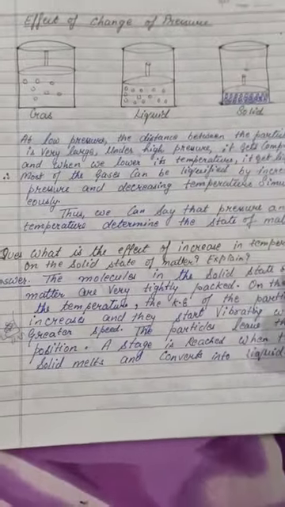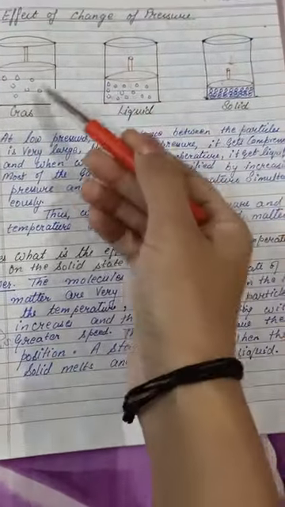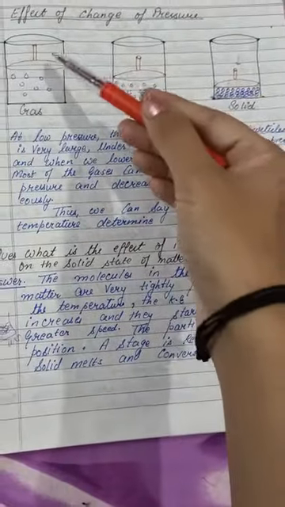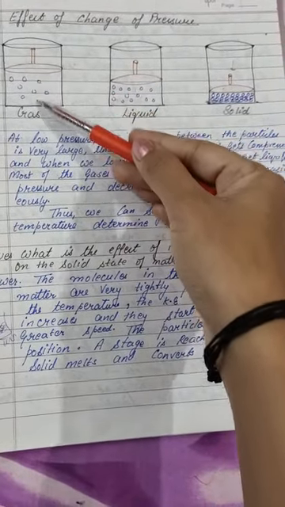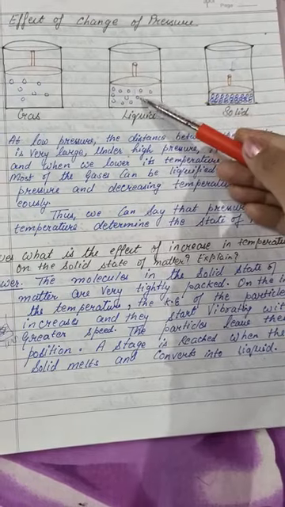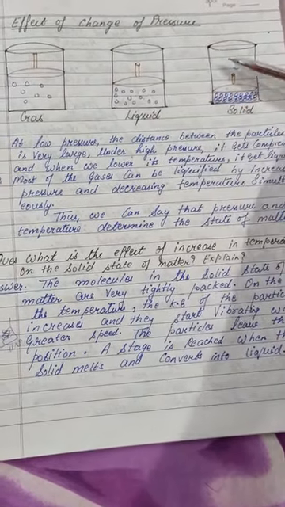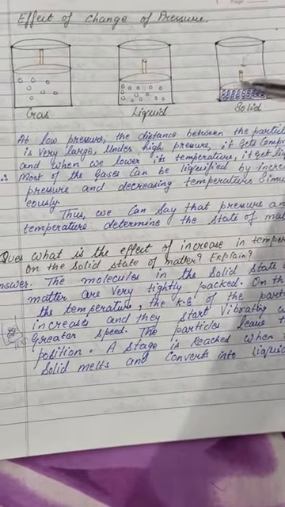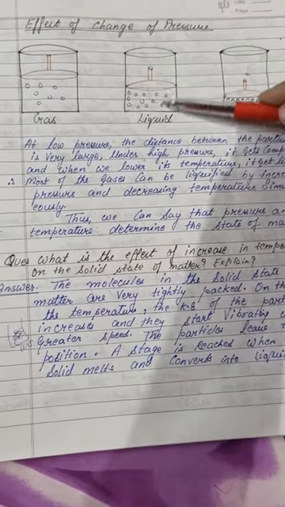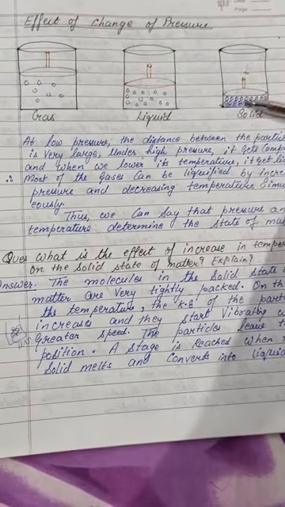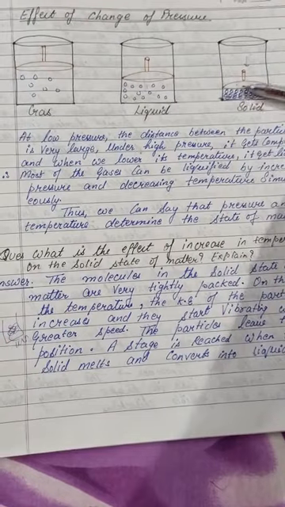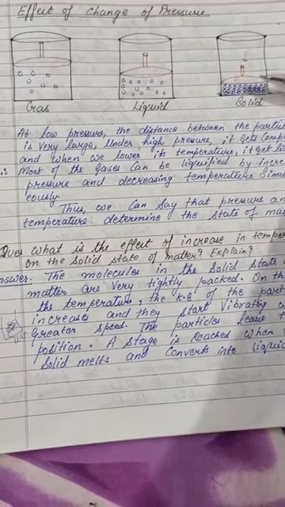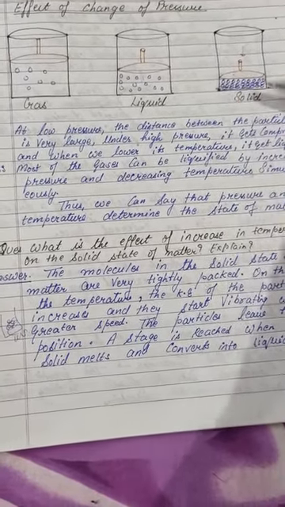Now, the effect of change of pressure. In this one, gases, solids, liquids, you are seeing here. In this one we are putting pressure. Nothing is going on. When we are putting pressure on this one, they are going downside. I have said before, when we give pressure on a liquid, what will happen? They remain like this and both attract each other, and the attraction takes place so that the liquid is changed into solid.